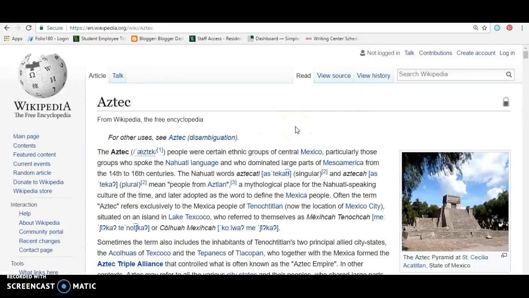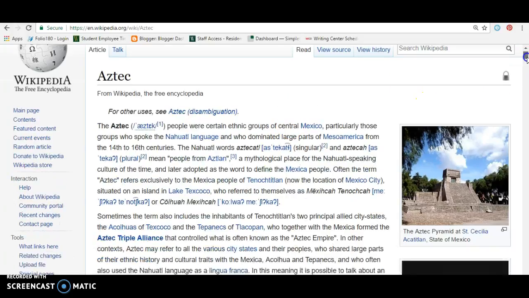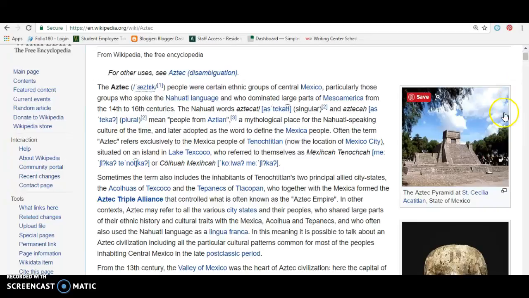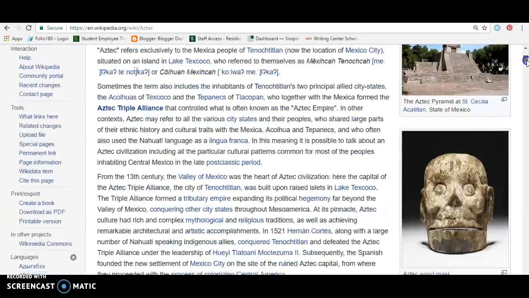Wikipedia is not a good source to be using because anyone can have an account on this website and anyone can write anything, whether they feel like maliciously lying or they are just misinformed. There are no fact checkers and there are no peer reviews, so no one in this field is looking at this Wikipedia page and making sure everything is correct.